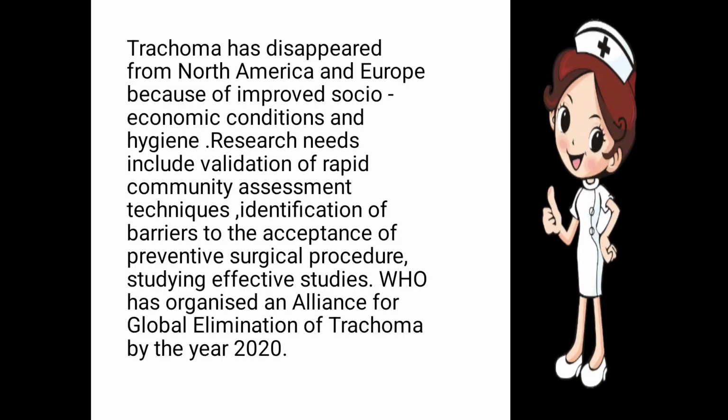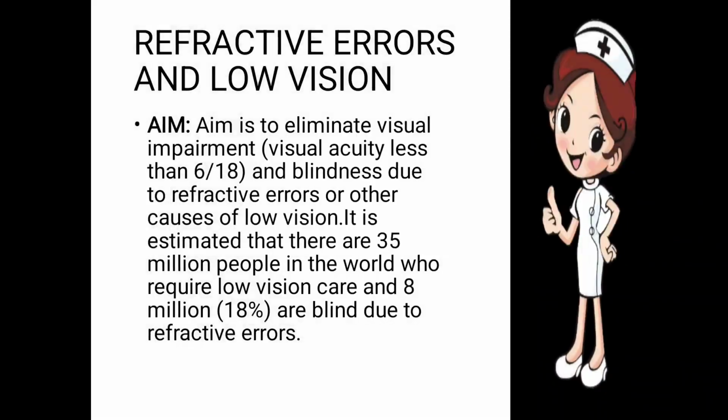The WHO has organized an alliance for the global elimination of trachoma by the year 2020. More studies and surgical procedures should be done. In this way, blindness due to trachoma may be reduced.